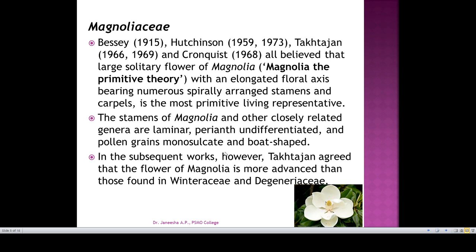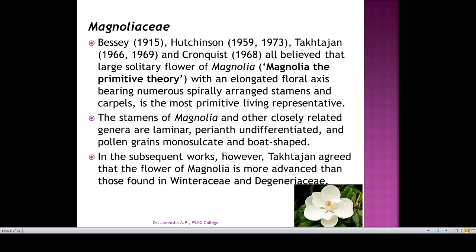In subsequent works, however, Takhtajan agreed that the flower of Magnolia is more advanced than those found in Winteraceae and Degeneriaceae.